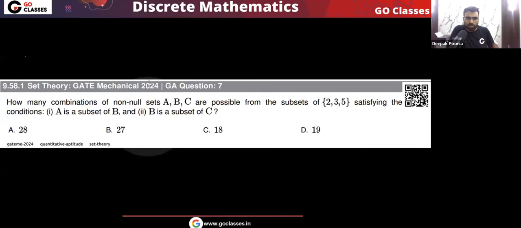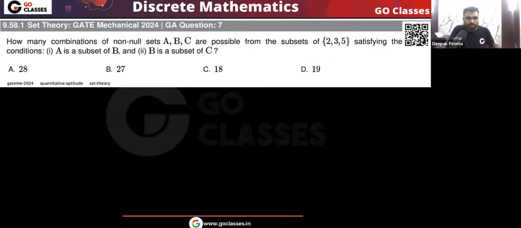Let's solve the GATE Mechanical 2024 question. How many combinations of non-null sets A, B, C are possible from the subsets of 2, 3, 5, satisfying the condition that A is a subset of B and B is a subset of C? So this is the GATE Mechanical 2024 question. Here actually this set is given to you. This set has only 3 elements, but we can generalize this. This is a very easy question. First, we can solve it in the generalized way.